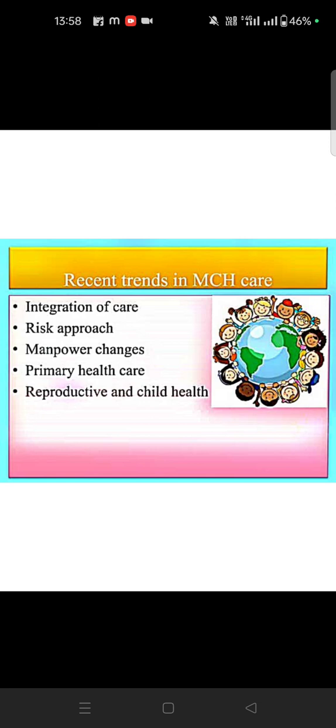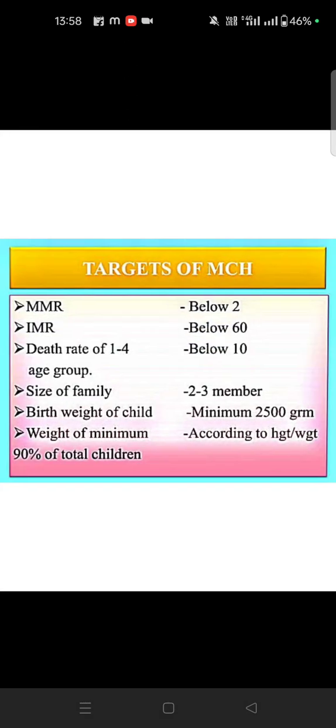Okay. So then the recent trends: indicators of care, risk approach, manpower changes, primary health care, and reproductive and child health. Risk means what are the risks we can approach. So home birth and so on is a risk to change. Okay. Manpower changes means the population will change. Okay. So the targets of MCH: mortality rate below 2, morbidity rate below 6, and death rate in the 1 to 4 age group. So size of family, birth weight of the child: minimum 90% of total children with a minimum weight of 2.5 kg. So according to that.